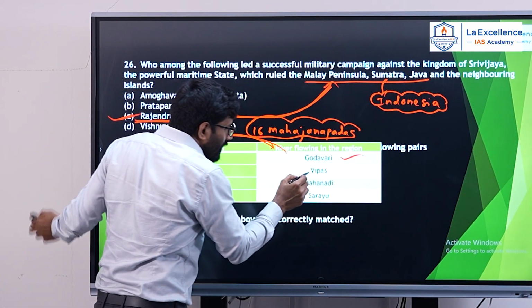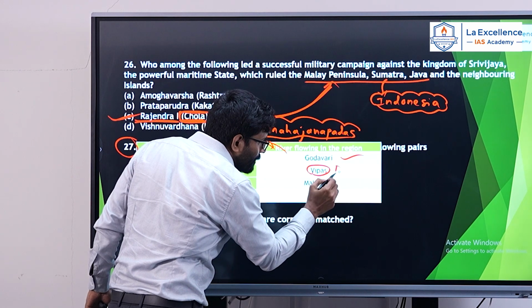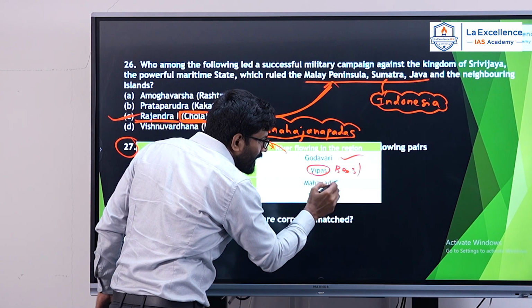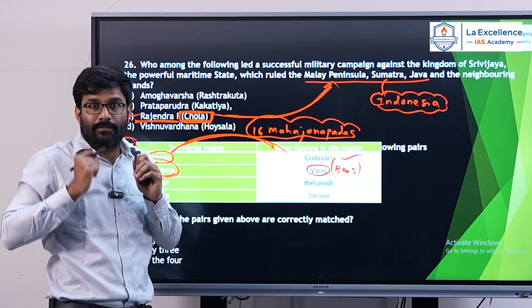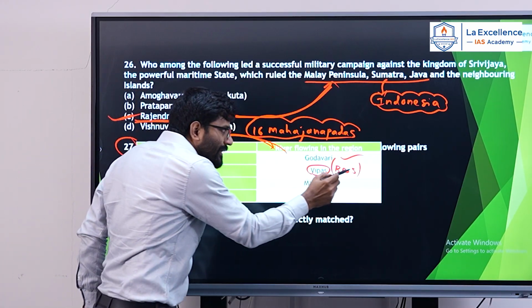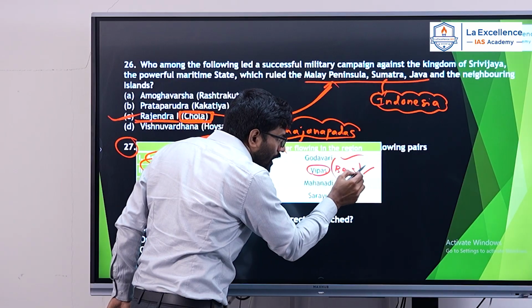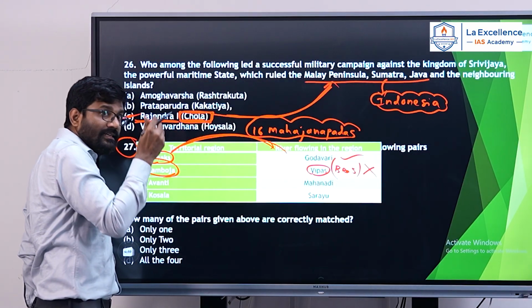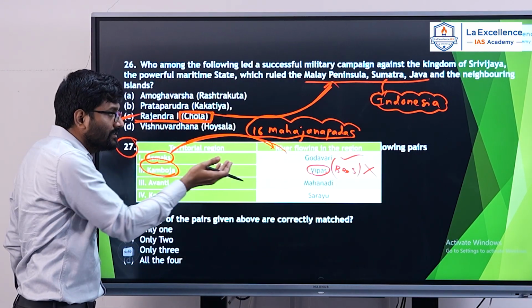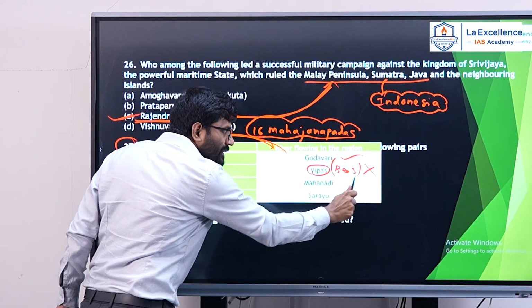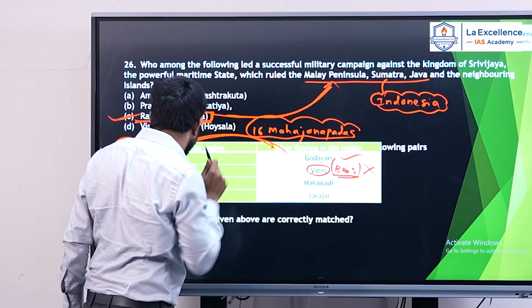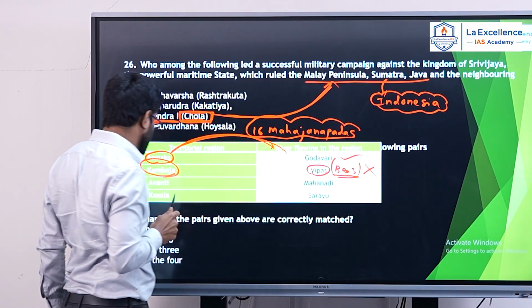Whereas Vyapas, that is present Bias, is located in present Jammu and Kashmir and parts of Himachal Pradesh. So Vyapas is wrong option. Kamboja is located in present Pakistan, Afghanistan, whereas the Bias, it joins Sutlej within India only. So it is not present in Pakistan and Afghanistan. So my answer, this is wrong statement.